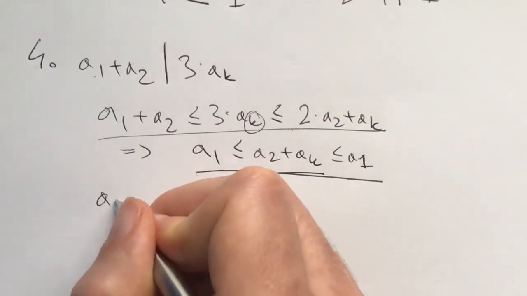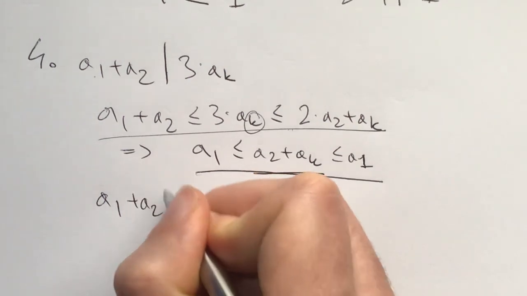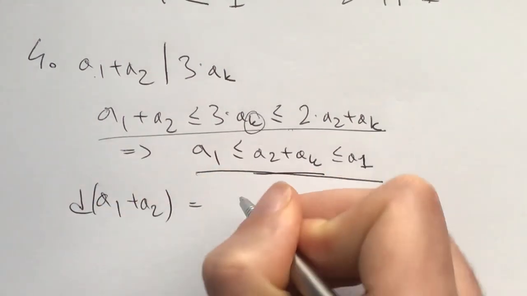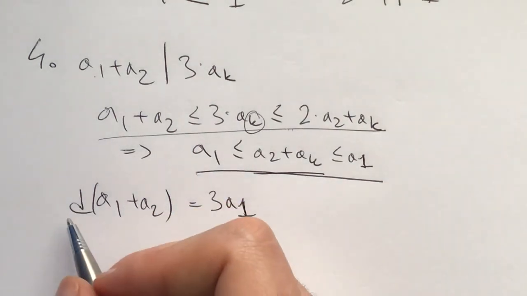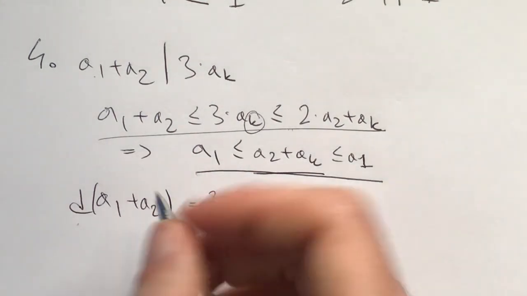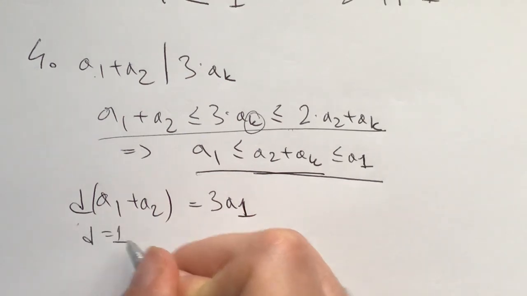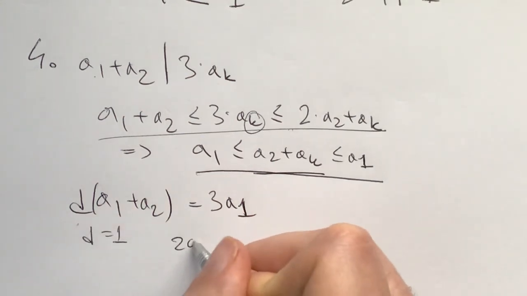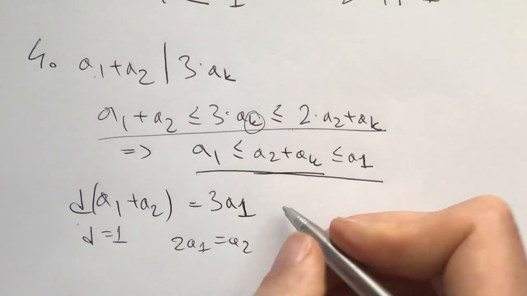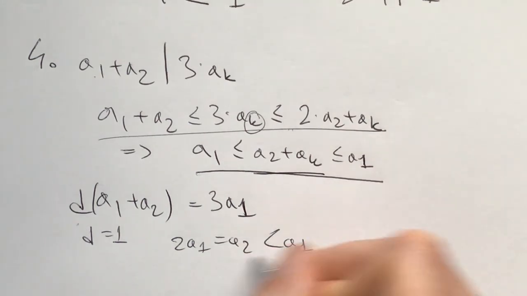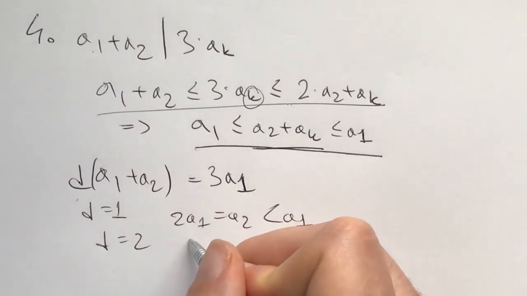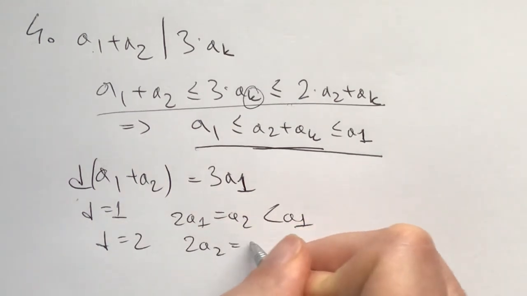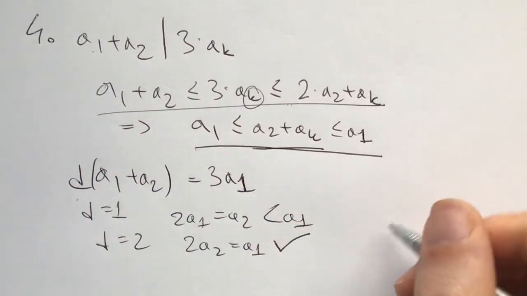And now if k is 1, then we know (a1 plus a2) times d is equal to 3a1. We know that d can either be 1 or 2. If d is equal to 1, we would get 2a1 is equal to a2, a contradiction because this is supposed to be less than a1. And if d is equal to 2, we get 2a2 is equal to a1, which is okay.